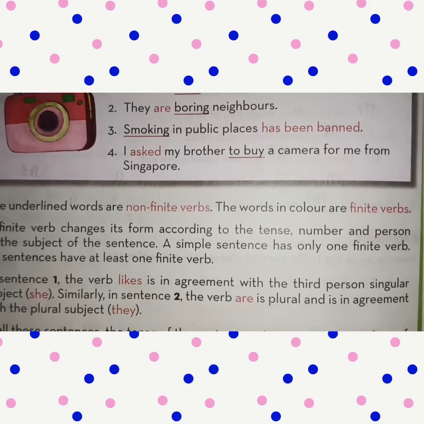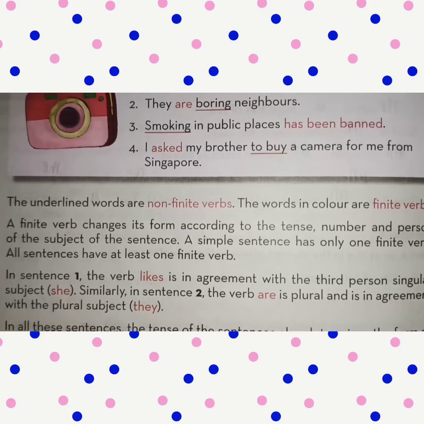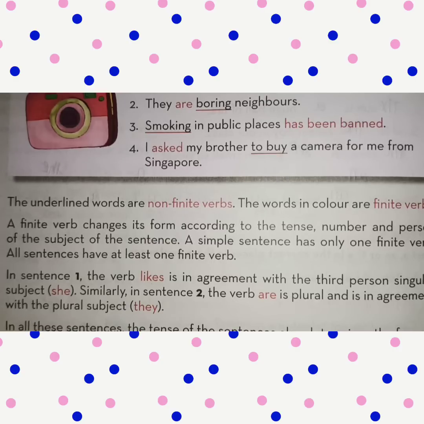Here the verb are is plural and is in agreement with the plural subject they. The subject is plural, and that's why the verb is used in the plural form, are.